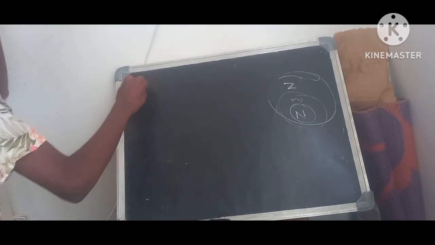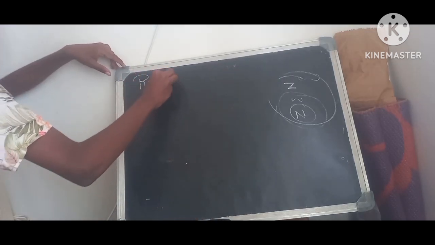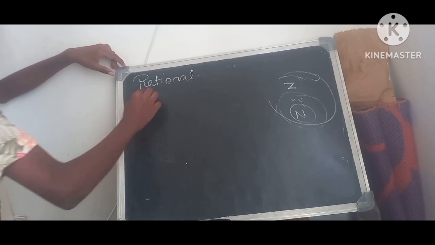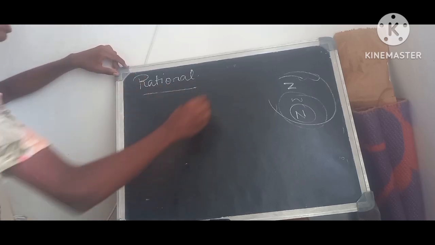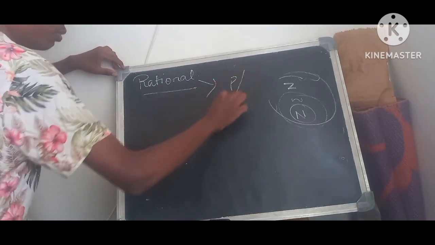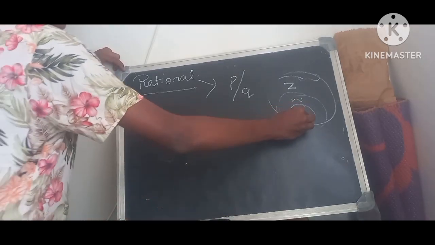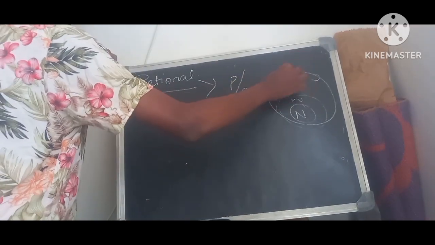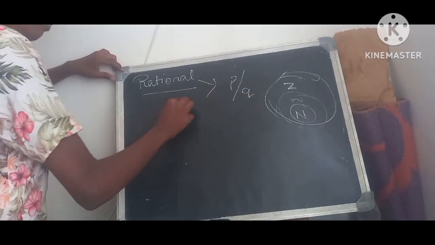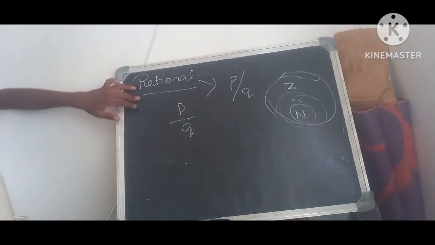Next we'll go for the rational numbers. What do you mean by rational numbers? Rational numbers are the numbers which can be written in the form of p by q. Any number, be it a natural number, whole number or integer, we can write in the form of p by q, or in the form of a fraction.